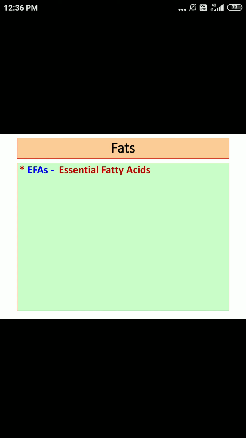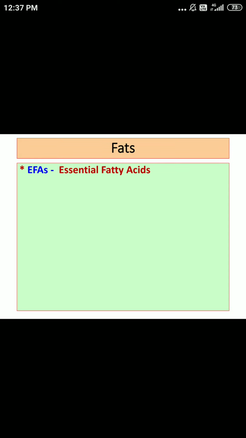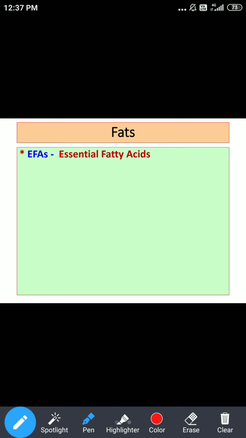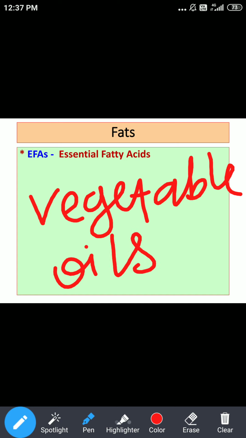Okay, so as far as important dietary sources are concerned, these are mainly vegetable oils. Just in one word, we can say these are mainly vegetable oils. But here you are supposed to know which vegetable oils are rich in which essential fatty acids, or whether consumption of particular oils provides PUFAs or not. We are talking here about essential fatty acids. Okay, the majority of essential fatty acids are PUFAs.